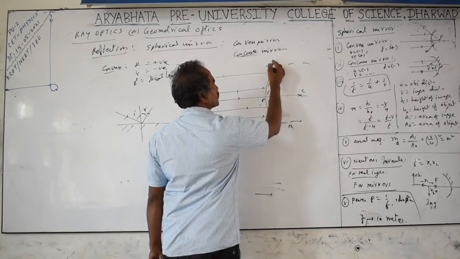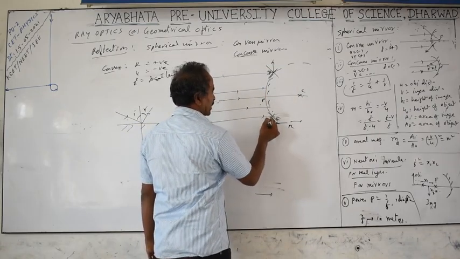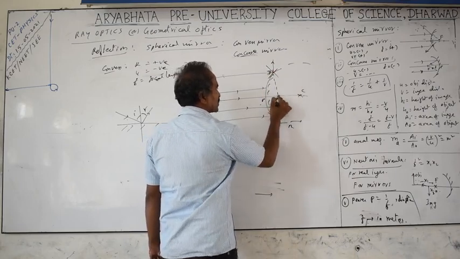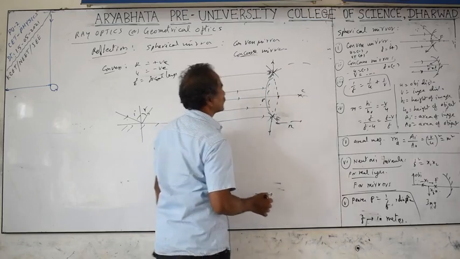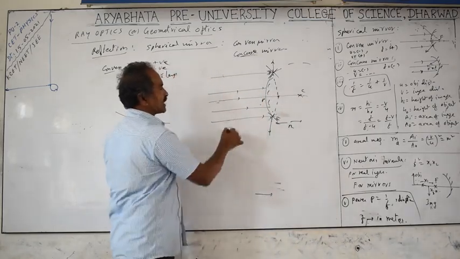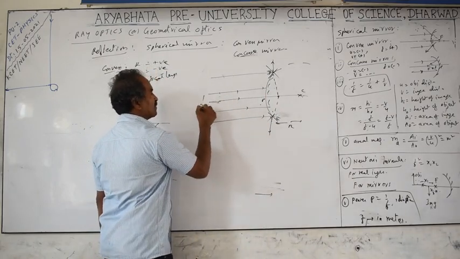You take the tangent to the surface, then draw the normal. For a light ray falling here, this is the angle of incidence and this is going to be the angle of reflection. Same thing here also: this is the normal, this is the angle of incidence, and this is the angle of reflection. These two light rays will meet at this point. The point where the light rays meet is called the focusing point. But these light rays are a different type of parallel rays: light rays close to the principal axis are called paraxial rays.